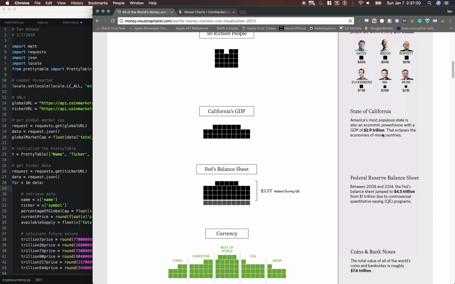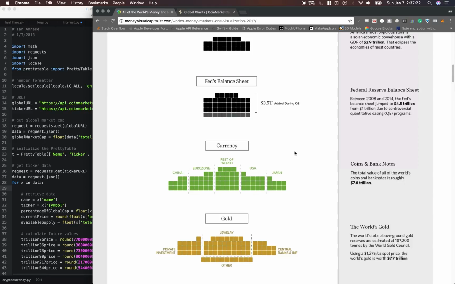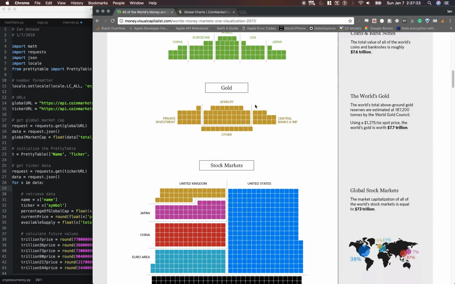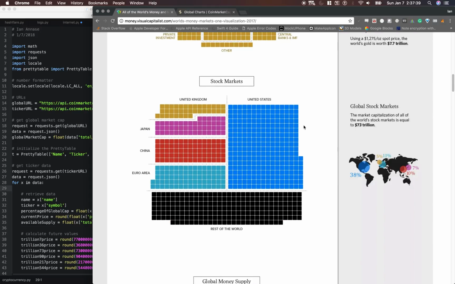California's GDP, 2.9 trillion. Federal Reserve balance sheet, 4.5 trillion. This is the combined value of all the coins and banknotes in circulation, 7.6 trillion. Combined value of above ground gold that's already been mined, 7.7 trillion.